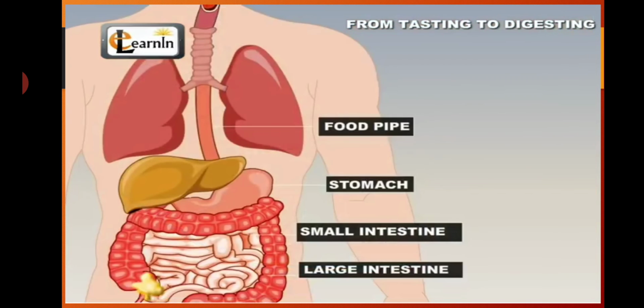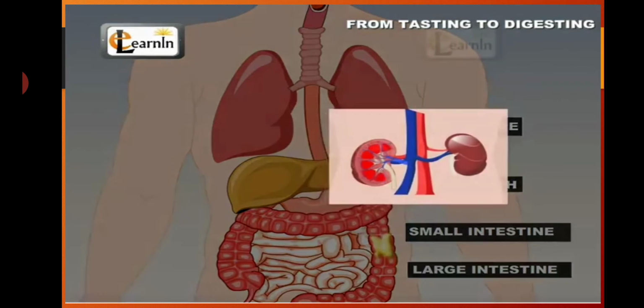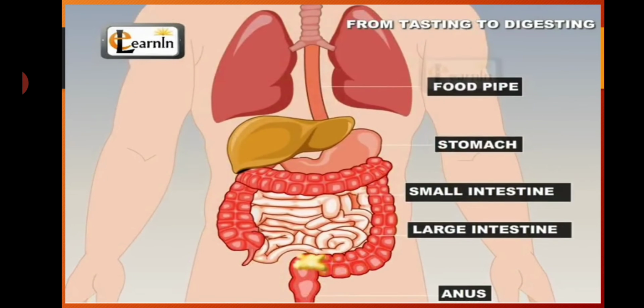The useful food is absorbed by the blood, and the remaining waste which cannot be digested goes to the large intestine. In the large intestine, water is removed from the waste food and sent to the kidneys, and the remaining solid waste food is removed from the body through the anus. Oh, so this is how food gets digested? Okay.